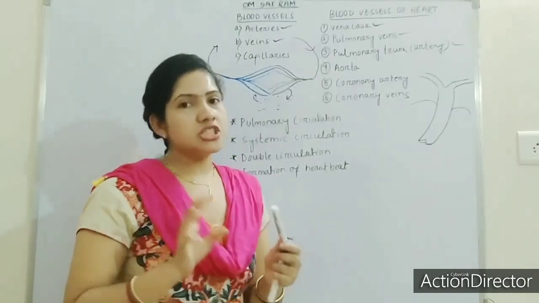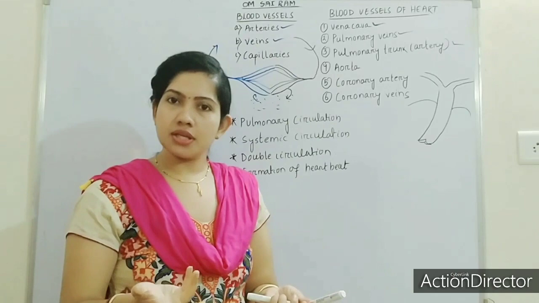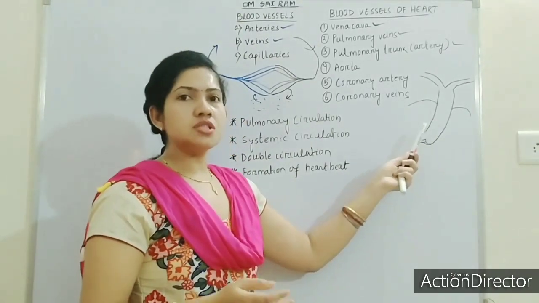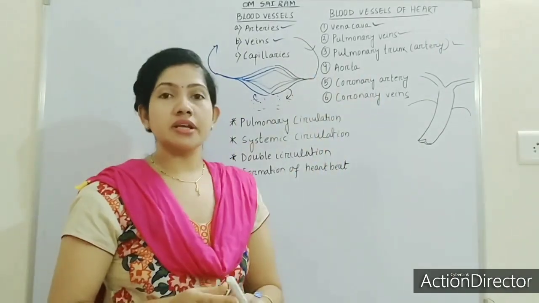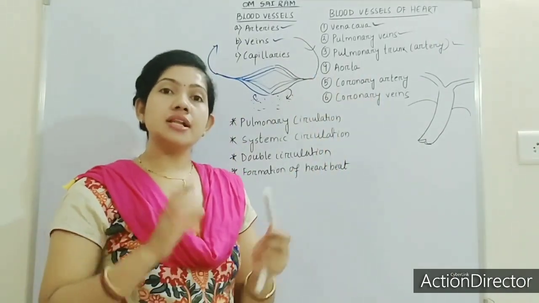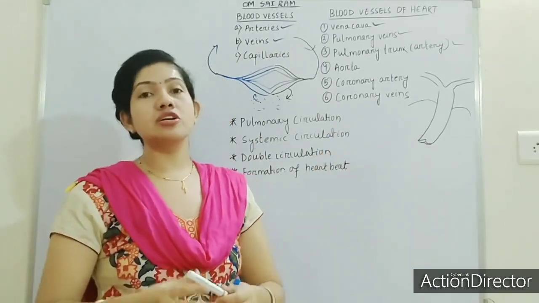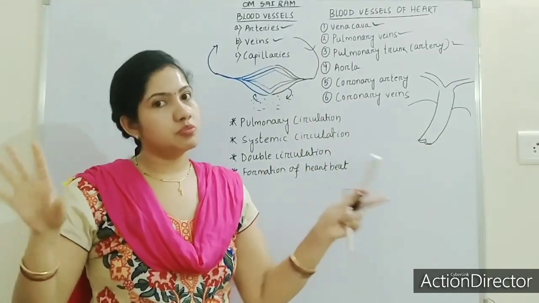So in general we can say pulmonary artery or pulmonary trunk also. This thick one is known as the pulmonary trunk. So this is all about the pulmonary artery or pulmonary trunk, which will carry the deoxygenated blood and give it to both sides of the lungs to purify it.